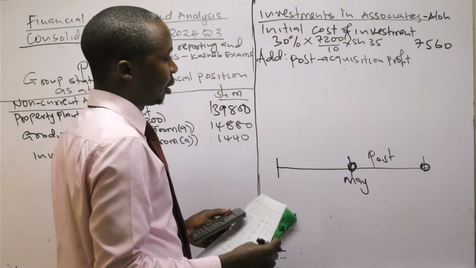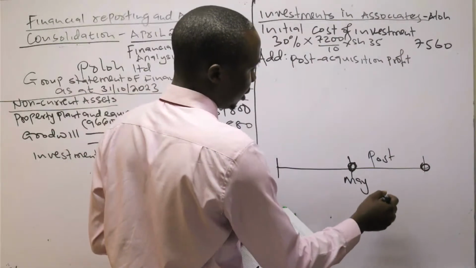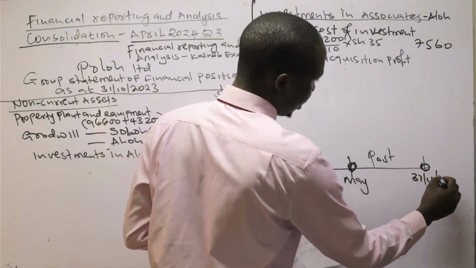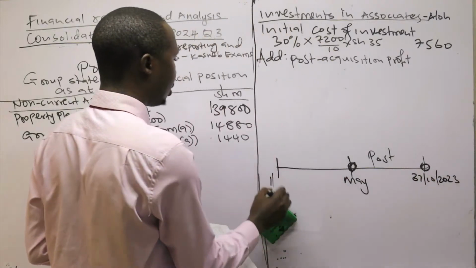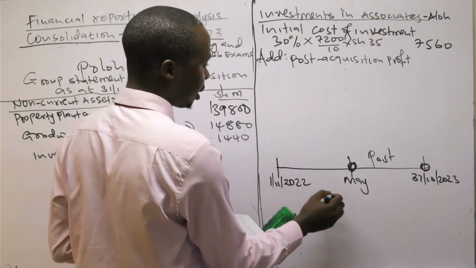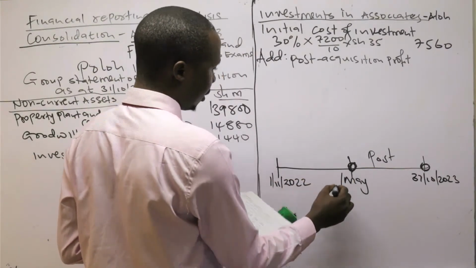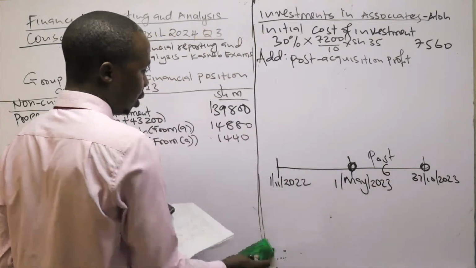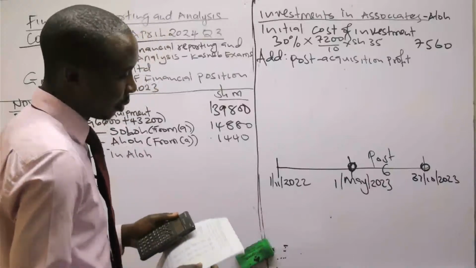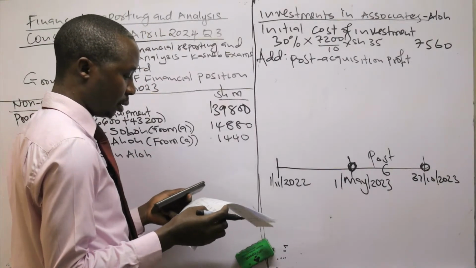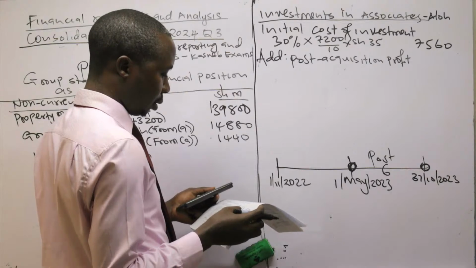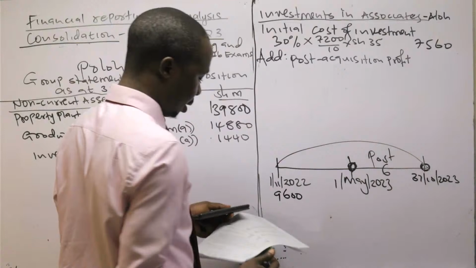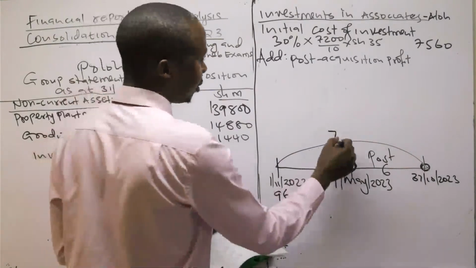Remember that our financial year was ending October 2023. It was starting on November 2022. This company was acquired on 1st May 2023. So the post-acquisition period is 6 months. Under note 1, the revenue reserve given here is 96, and for the year, they said retained earnings for the year 72.